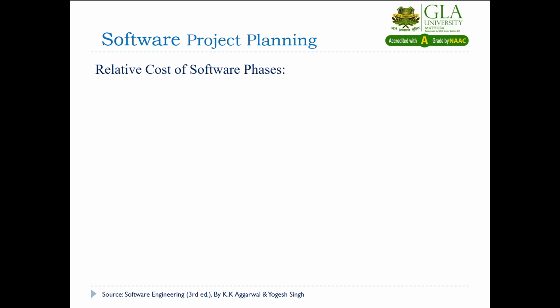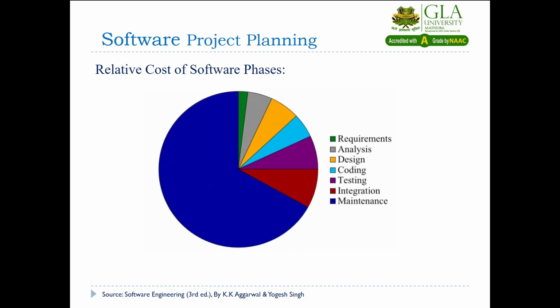This is a pie chart showing the relative cost of each phase. Requirements has low cost on the basis of its effort and duration. Then analysis increases its cost, then design, coding, testing, integration and maintenance. You can see that most of the cost is charged for maintenance.